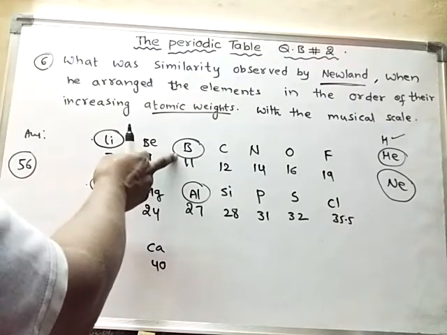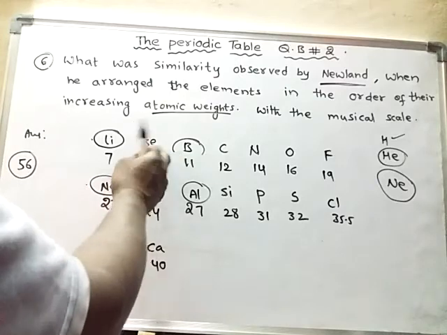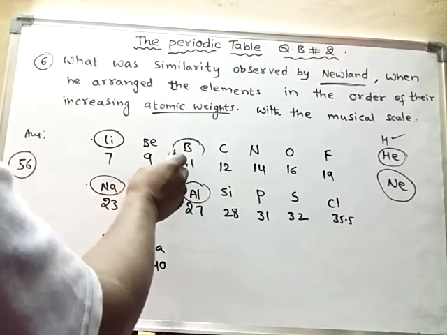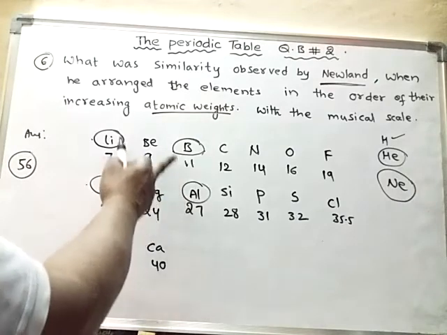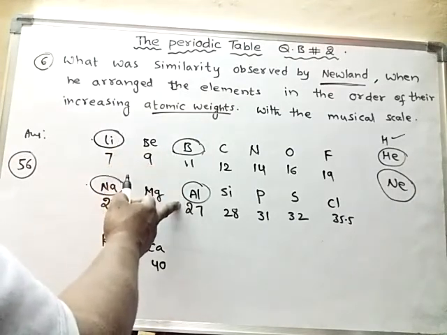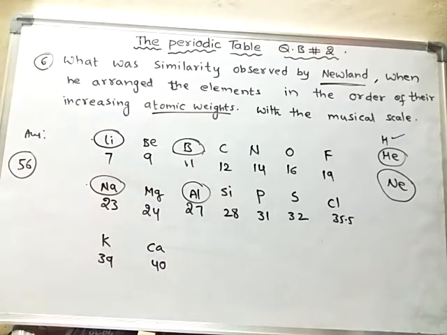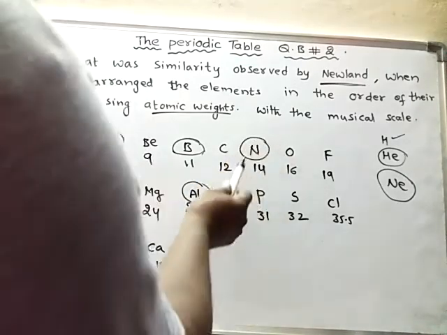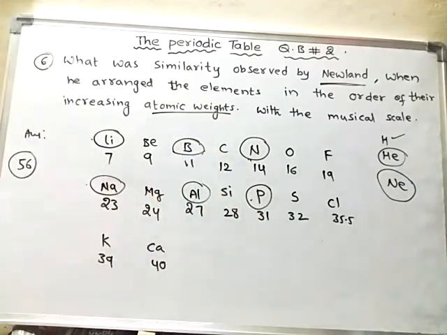So the first and eighth elements are similar in their properties. If I start from any element, its eighth element will show similarity in its properties.